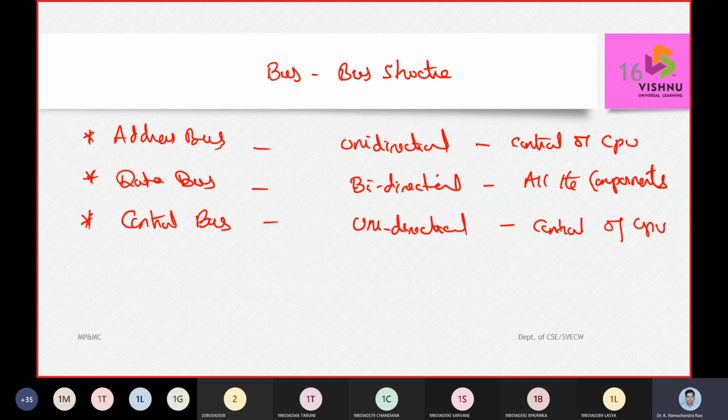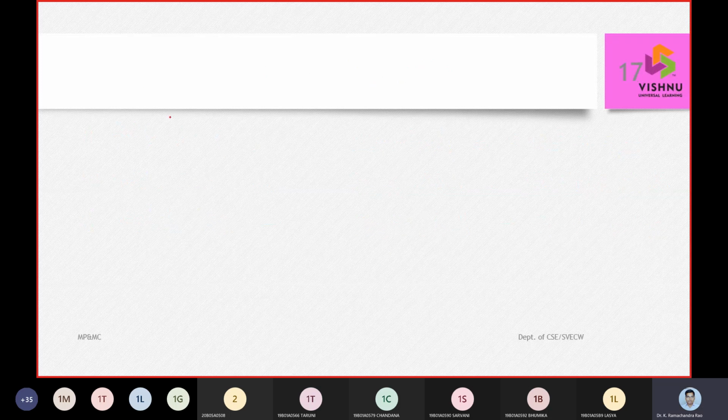Now, when we call it the address bus, it is going to hold addresses.